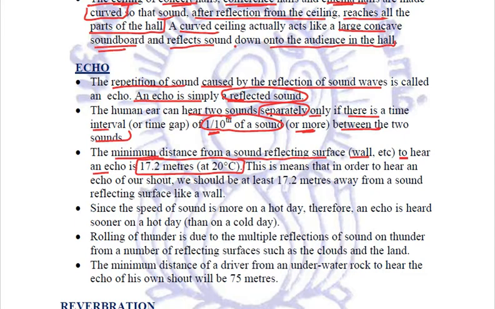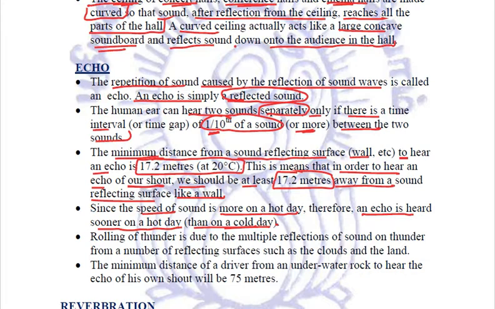This means that in order to hear an echo of our shout or of our own sound, we should be at least 17.2 meters away from a sound reflecting surface like a wall. Now we know that the speed of sound is more on a hot day. In that case, an echo is heard sooner on a hot day as compared to a cold day.